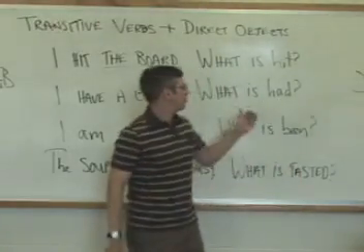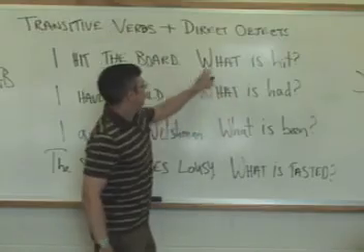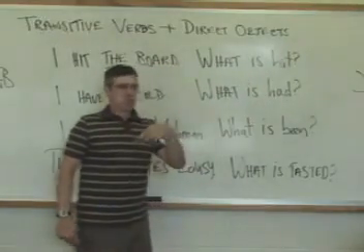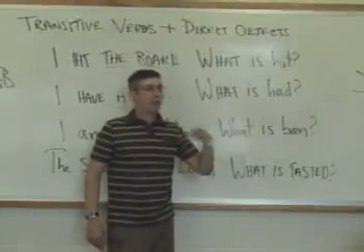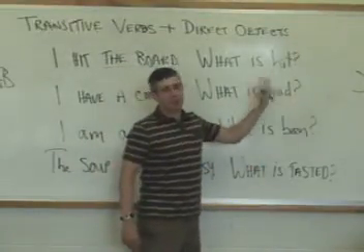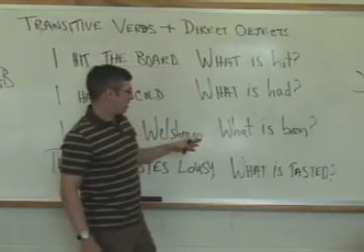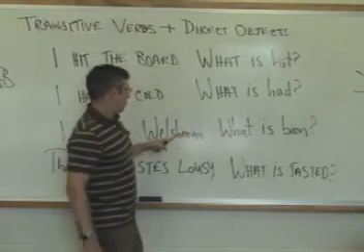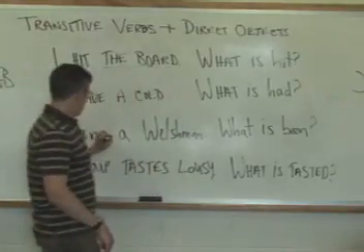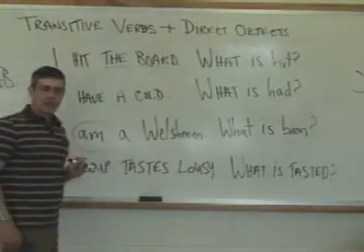Now notice these questions here. Hit, what is hit? What is had? I broke the lamp. What is broken? The lamp. So these are all past participles. That's what the question consists of. So the question, first of all, would be, what is been? I'm a Welshman. The verb is am, form of to be.